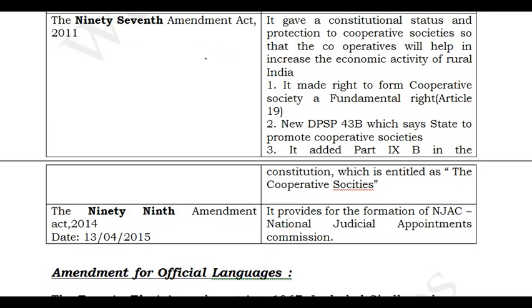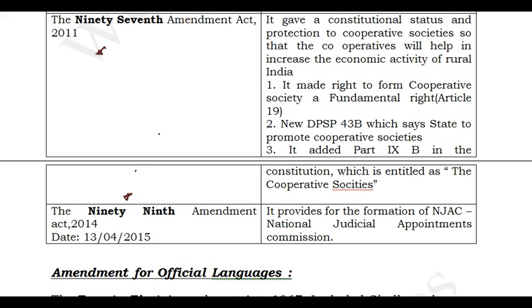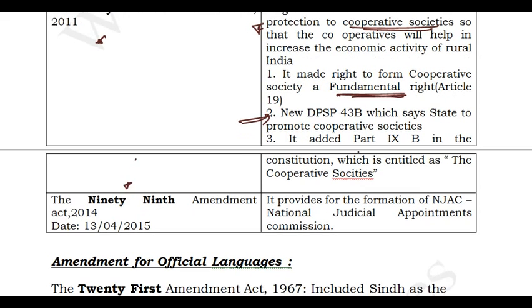And the 97th Amendment Act, and again 97th and 99th are also important. This 97th Amendment Act has created cooperative societies. This is very important. The 97th Amendment Act talks about cooperative societies, and the right to form cooperative societies is included under Article 19. It has become a fundamental right. And also under the directive principles of state policy, under Article 43B, the state should promote these cooperative societies. This was made under the directive principles of state policy.